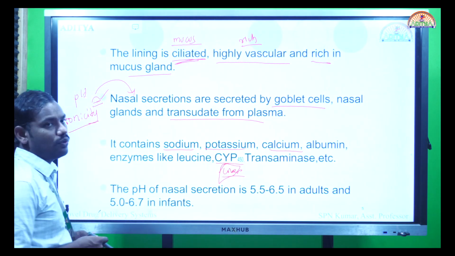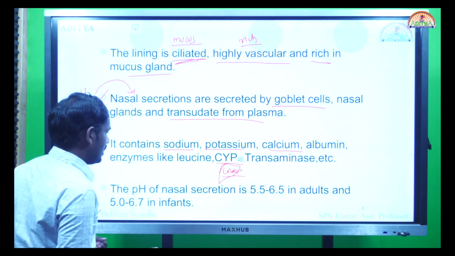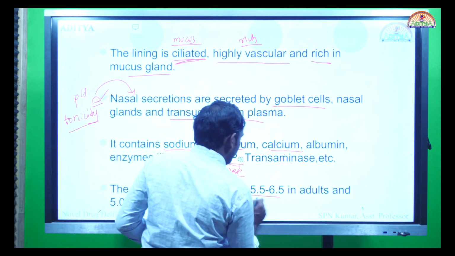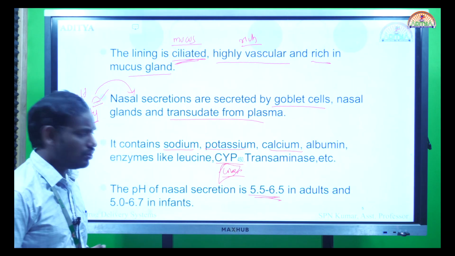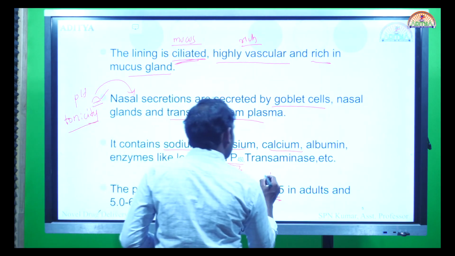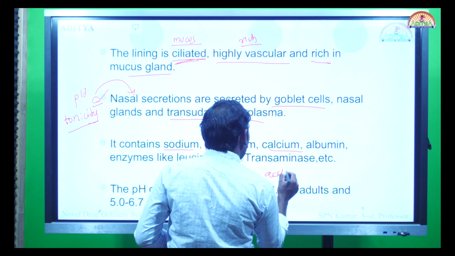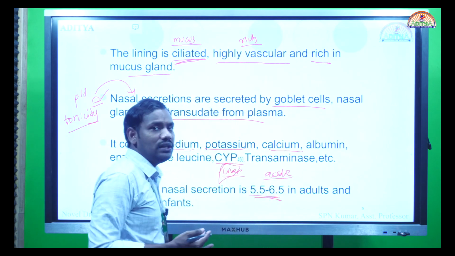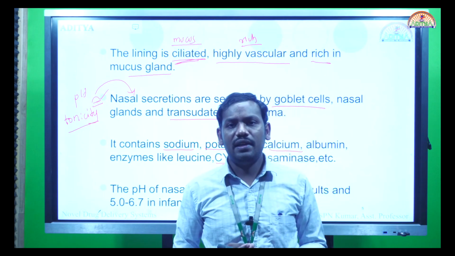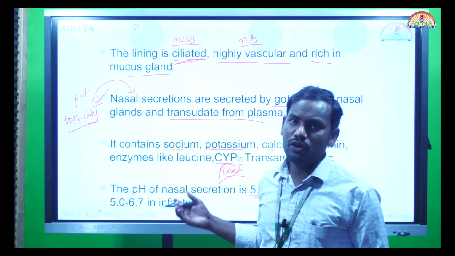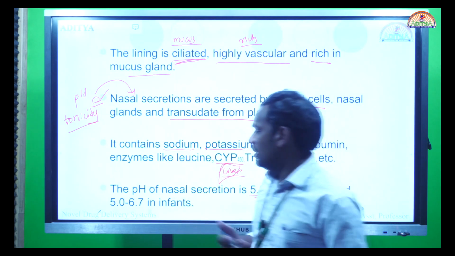The pH of nasal secretions is in the range of 5.5 to 6.5, and 5 to 6.7 in the case of infants. So it is slightly towards the acidic side. There you have a basic idea that your drug which has to be delivered by the nasal route has to be slightly acidic in nature. If not, it is not going to be absorbed well from the nasal cavity.